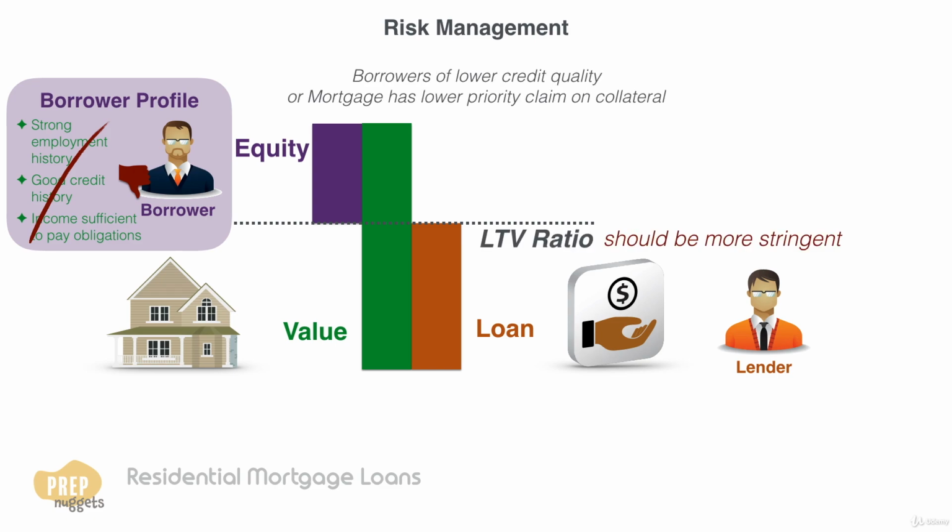Mortgages to borrowers of lower credit quality or that have a lower priority claim to the collateral in event of a default are termed subprime loans. Typical mortgage terms and structures differ across regions and countries.